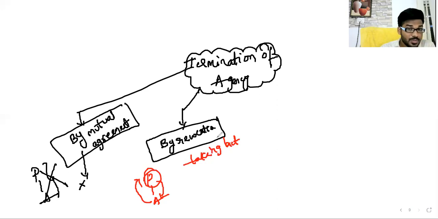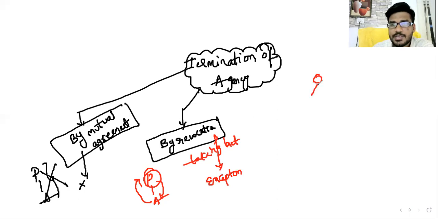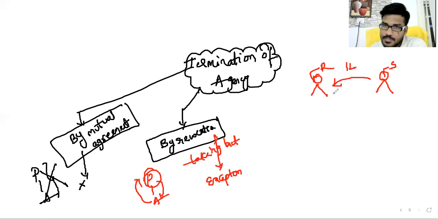Okay. But this rule has one exception. What is that exception? Listen carefully, sir. Here there are Ramesh and Suresh. Ramesh borrows 1 lakh rupees from Suresh.